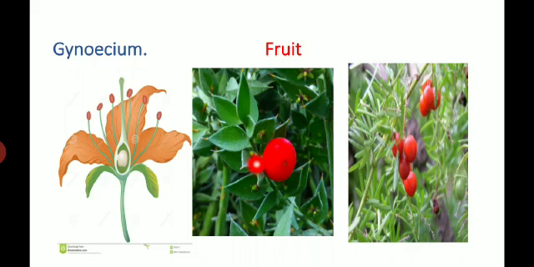Then fruits. The fruit is a capsule or berry, for example Asparagus, Ruscus and Smilax. Berry and capsule are present as the fruits in the Liliaceae family.